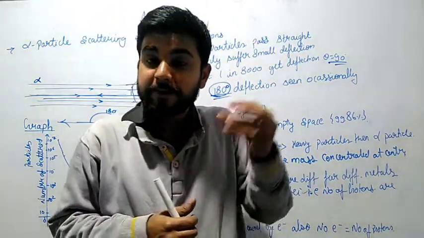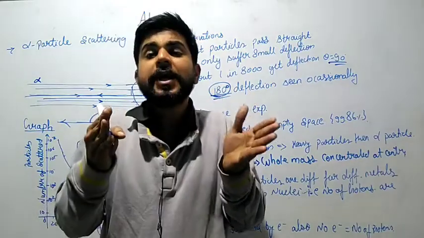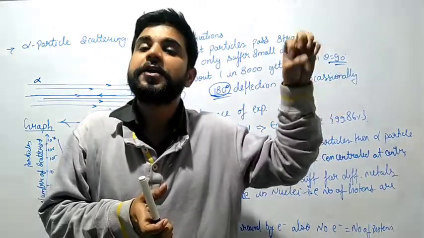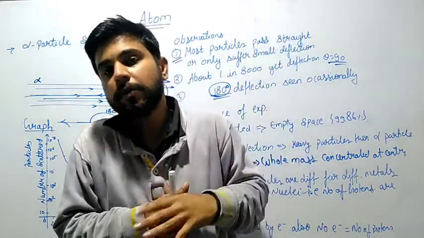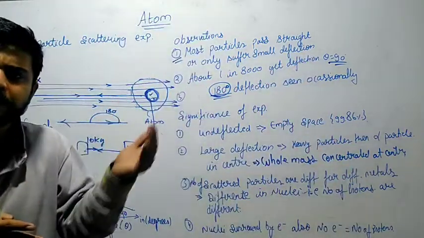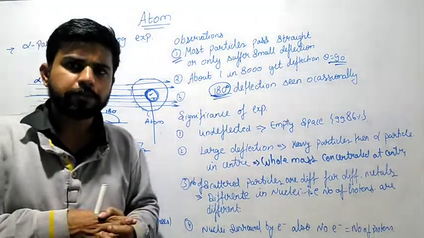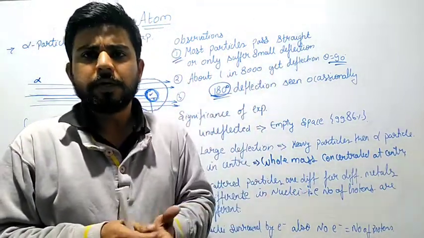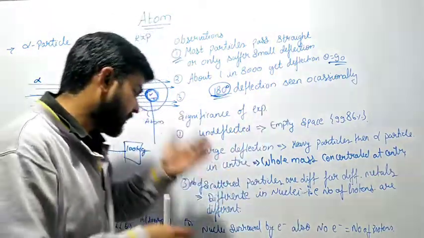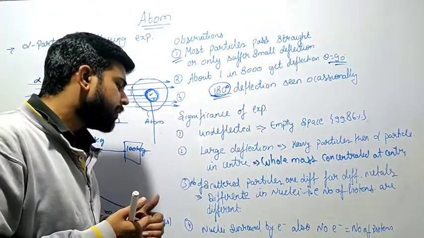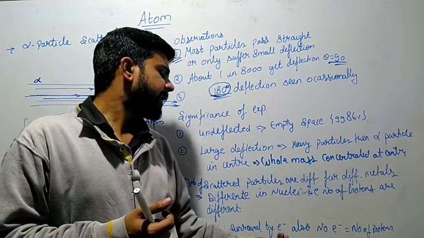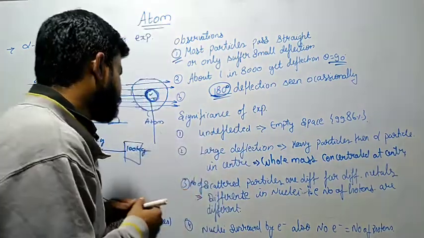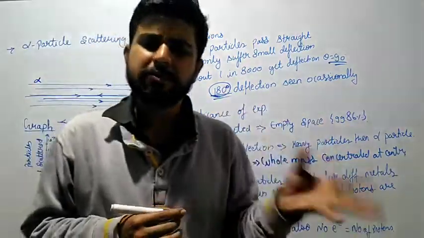So with the help of this theory, they signified that every atom has a different number of protons and different number of electrons. Different materials have different numbers of protons, and which is correct also. Most of the theory of this model is almost correct related to the atom. Some of the theory is incorrect, so we'll discuss that in the failure part. But right now, they said that the nucleus is surrounded by electrons, and that the number of electrons is equal to the number of protons. Basically, the atom is neutral.